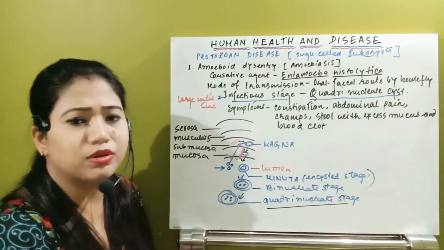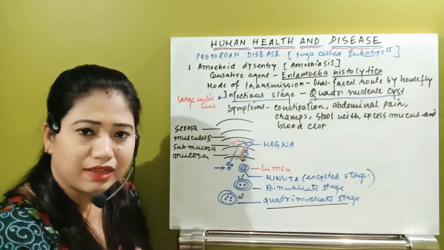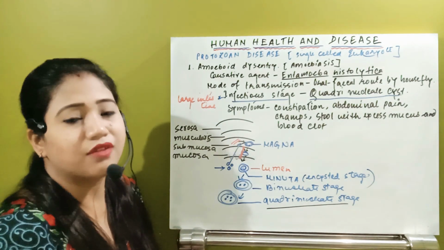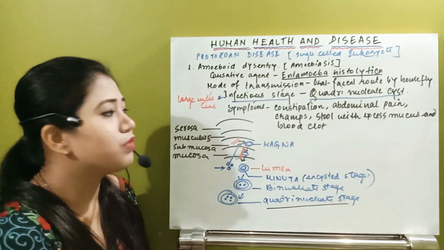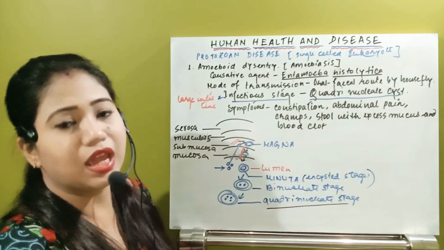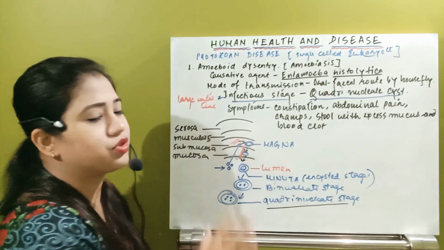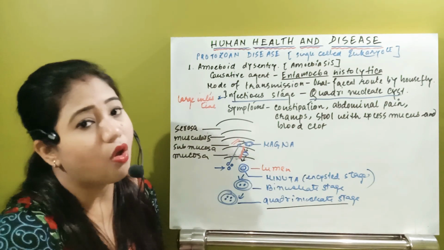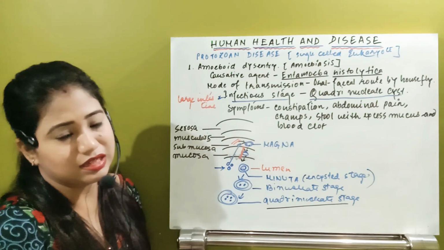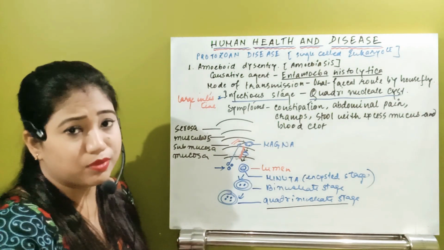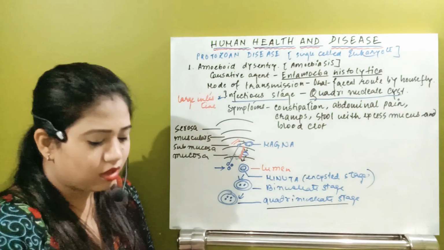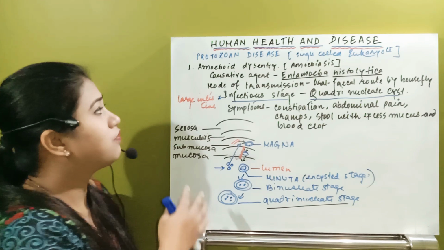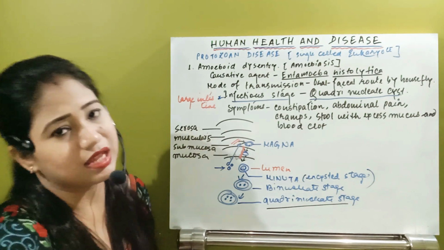He will have problems in the intestine. He will have excessive constipation. He will not be able to properly pass the fecal matter. Constipation will occur. Then after that he will obviously have abdominal pain because it is going to rupture the blood vessel. So abdominal pain, cramps, these things will occur in this disease, that is amoebiasis or amoebic dysentery.